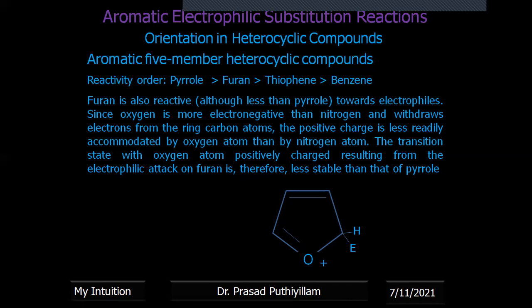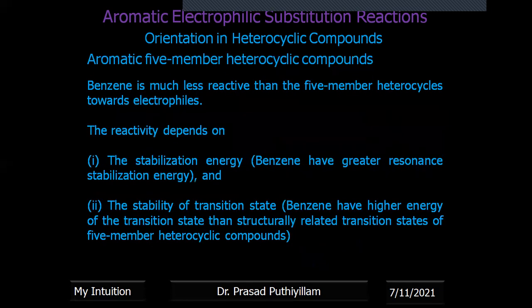So the transition state with positive charge on the oxygen atom, resulting from the electrophilic attack on furan, is therefore less stable than that of pyrrole. Due to the same reason, phenol is less reactive than aniline. Okay, so I'm not giving a separate explanation for that. Due to the same reason, oxygen cannot carry positive charge as readily as nitrogen. Therefore, aniline is more reactive than phenol.